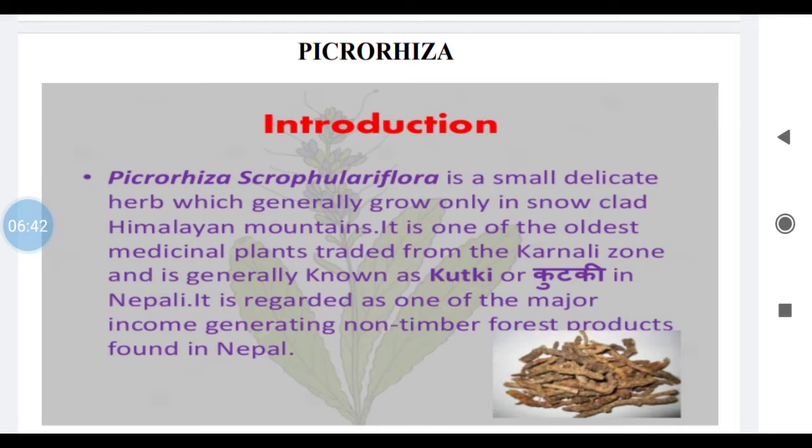It is also known as kutki, as I said, and in Nepali it is named kutki. It is one of the major income generating non-timber forest products, and it has its geographical origin in Nepal.